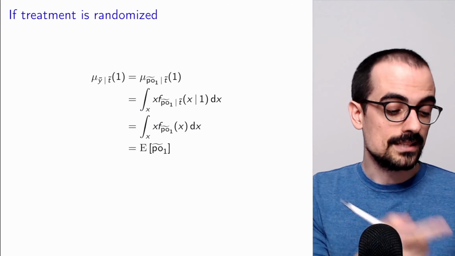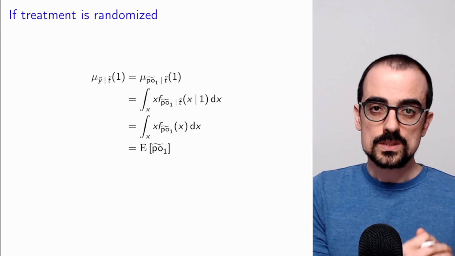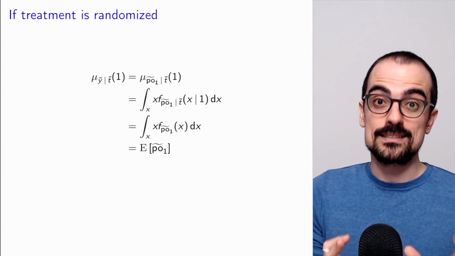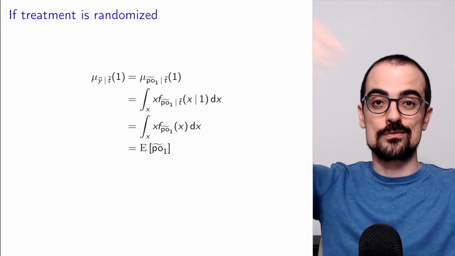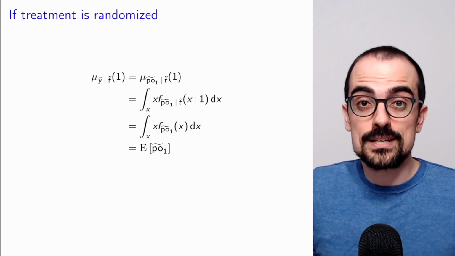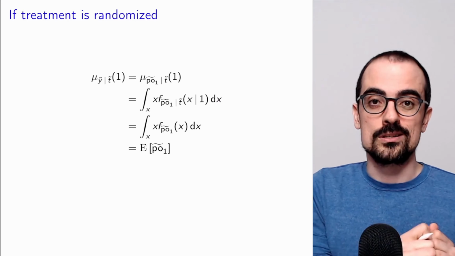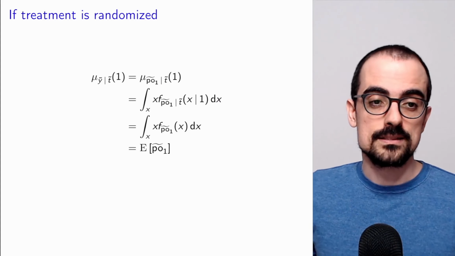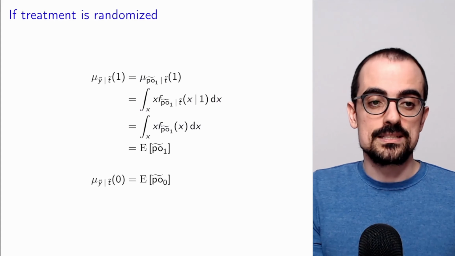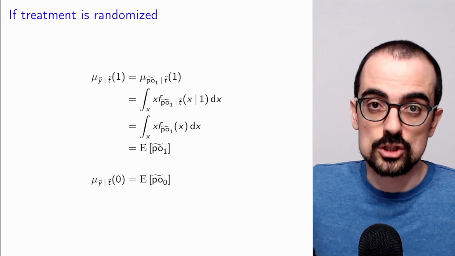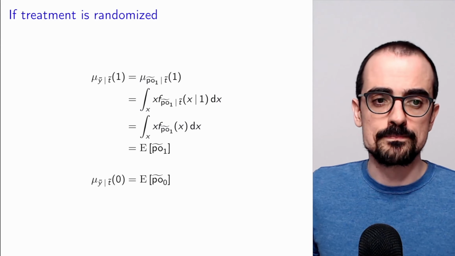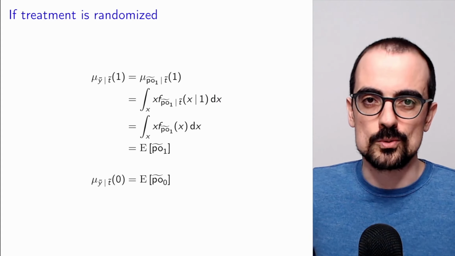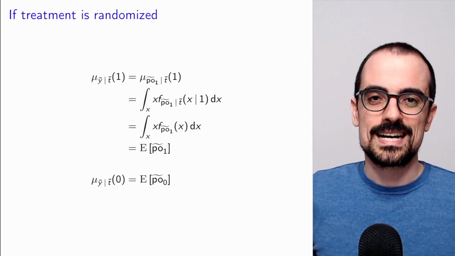If that happens, then the observed average for the people that get the treatment, or in my example, for the videos that I put in all caps, is actually representative of the average of what would happen if all of the videos were in all caps. The intuition is that since I'm not selecting the treatment based on what videos are going to get more views or not, this average is representative. Hopefully that makes sense. The same argument shows that if we have this independence assumption, then the average for the videos that did not get the treatment, where the title is not in all caps, is representative. The observed average is representative of the average that we would observe if none of the videos had all caps titles.